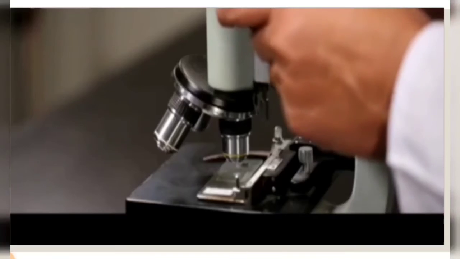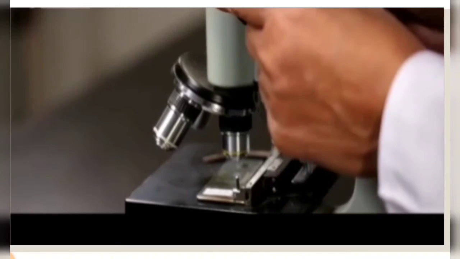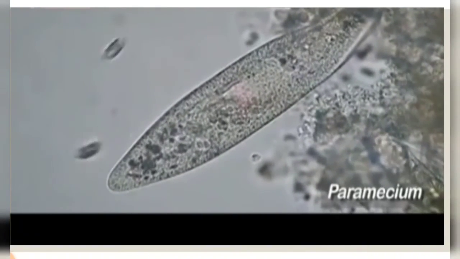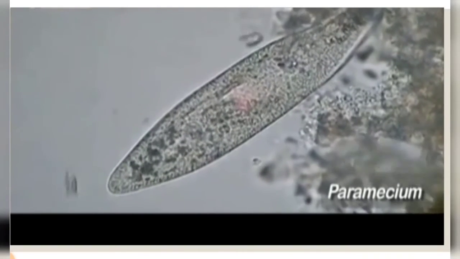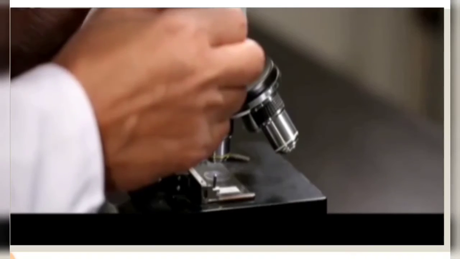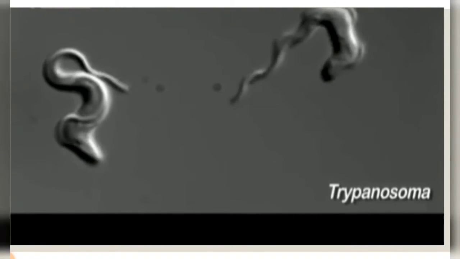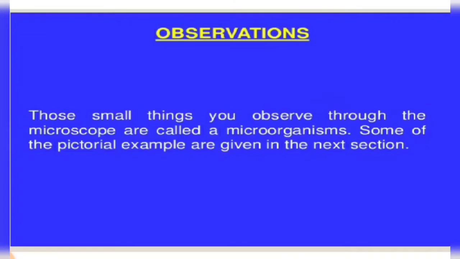It is an irregular organism. Amoeba is also a protozoan, which is mostly aquatic in nature because it is mostly found in water. Small organisms you can observe through the microscope are called microorganisms, and you can see some examples in the next slide.